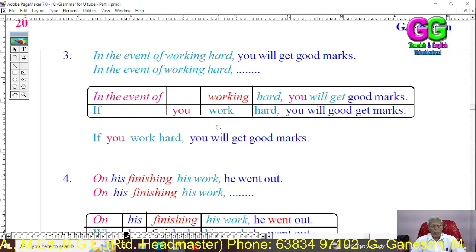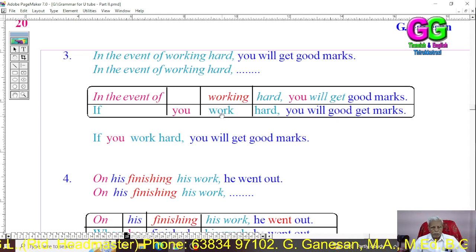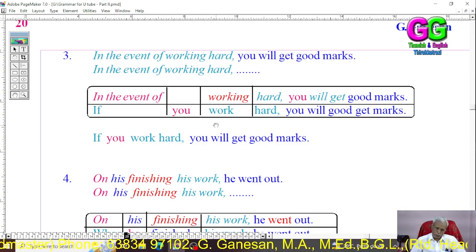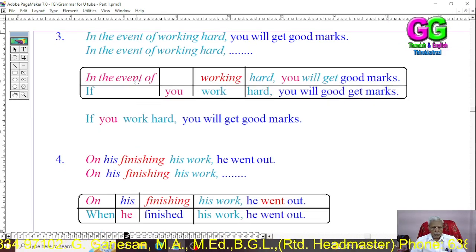That is the rule; we will see it elaborately in the conditional clauses. So: if you work hard, you will get good marks.